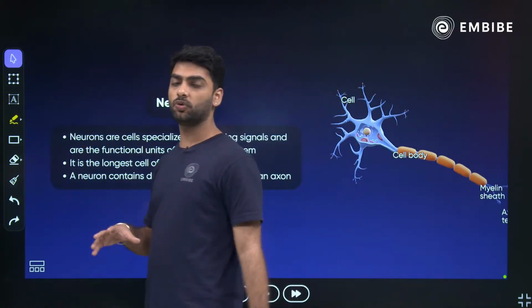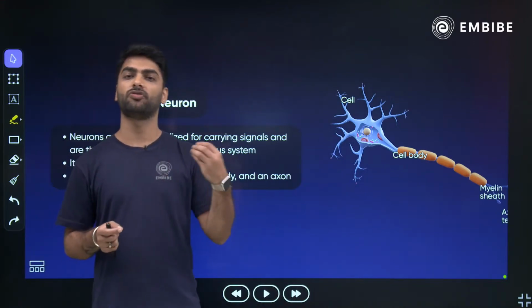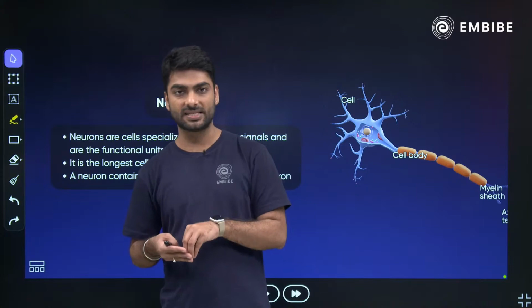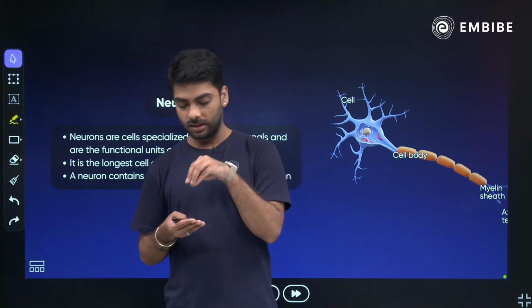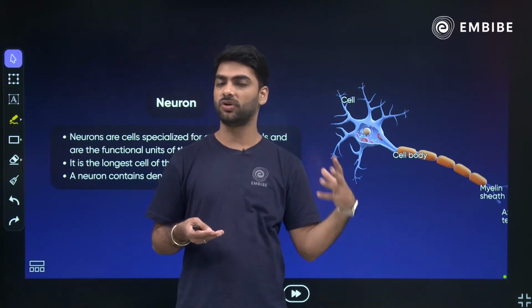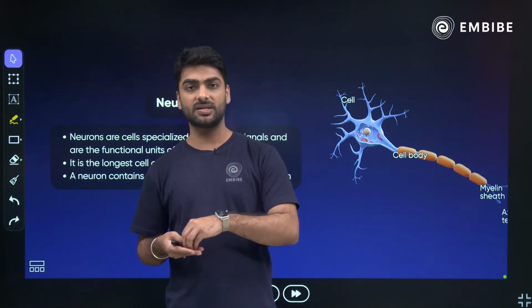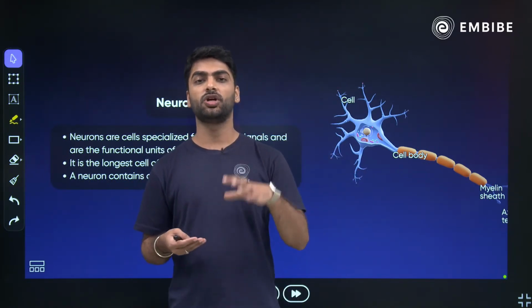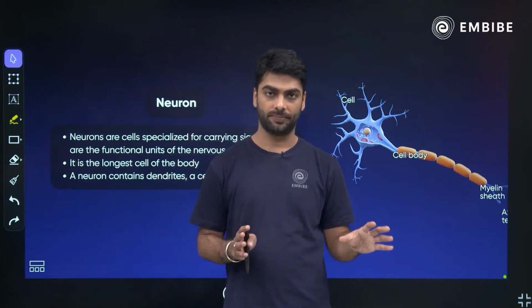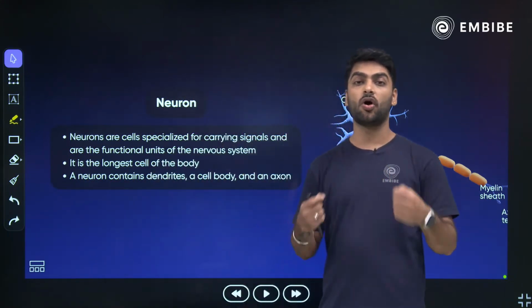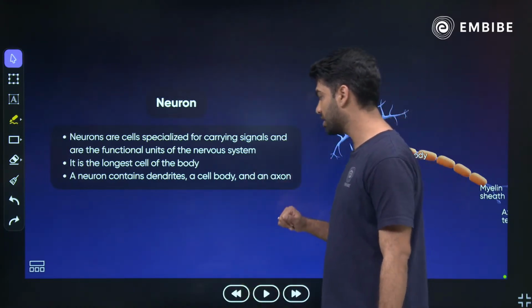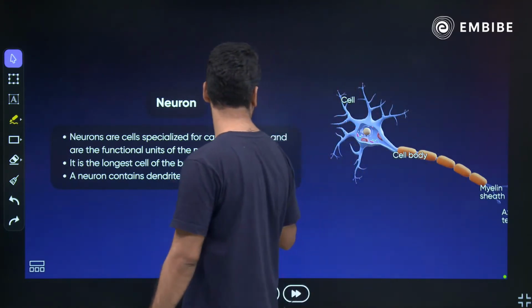So we begin with the neuron, which is the functional unit of the nervous system. Just like the entire human body is made of cells, the respiratory system का functional unit है alveoli, excretory system का functional unit है आपके nephron. Similarly, the functional unit of the nervous system is neuron. Neuron is also the longest cell of the human body. ठीक है? They carry signals. They have dendrites, cell body and axon.